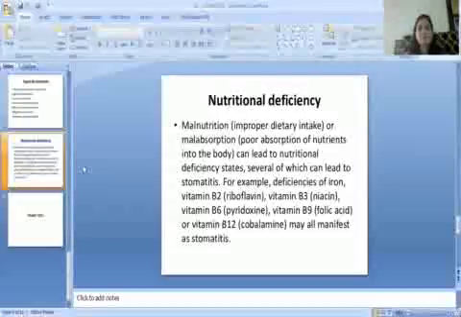For example, the deficiencies of iron, vitamin B2 riboflavin, vitamin B3 niacin, vitamin B6 pyridoxine, vitamin B9 folic acid, or vitamin B12 cobalamin may also manifest as stomatitis.